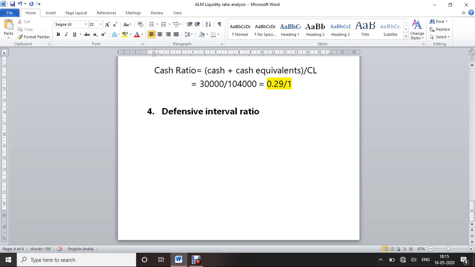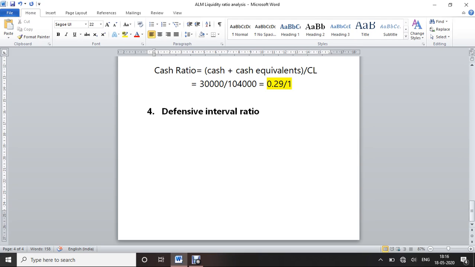This is without receiving any additional cash inflow. So if the company has a defensive interval ratio of 60, it means the company can continue to pay off its operating expenses for a period of 60 days before all of its quick assets get exhausted, because the assumption here is that no additional cash flows are received by the company for these 60 days.